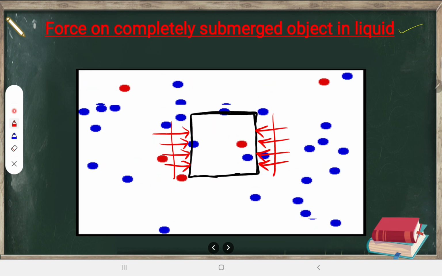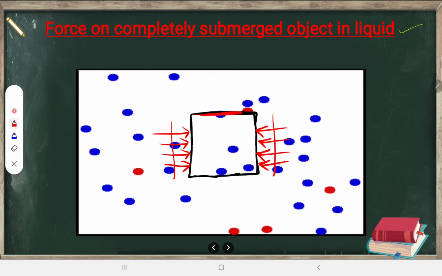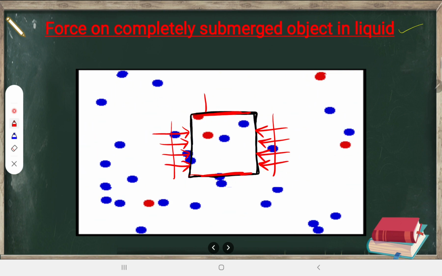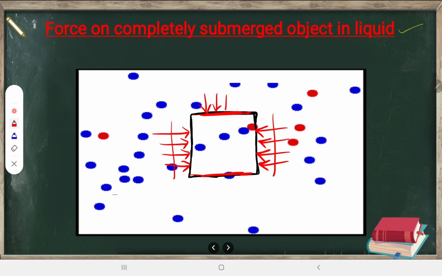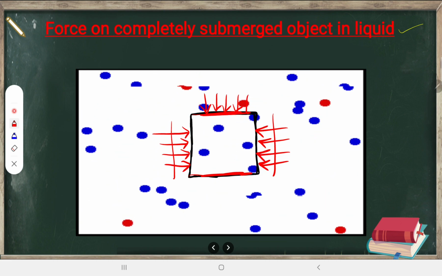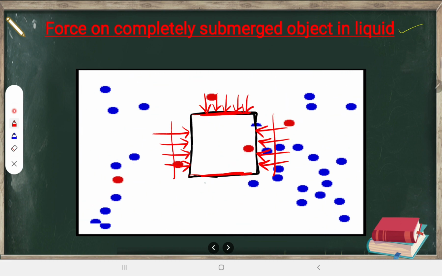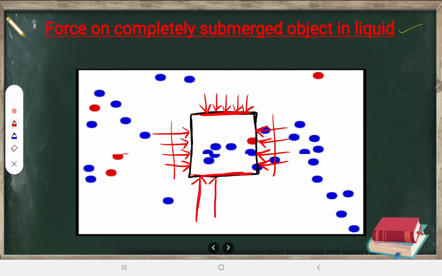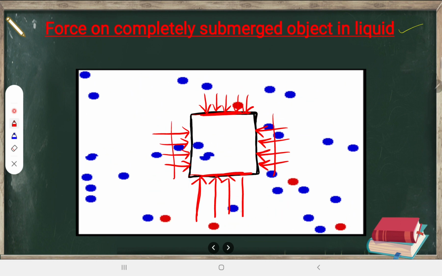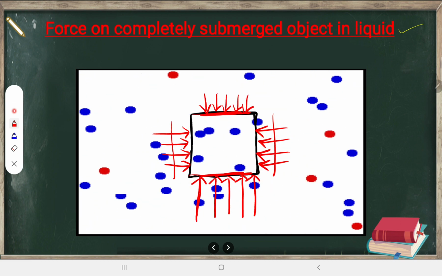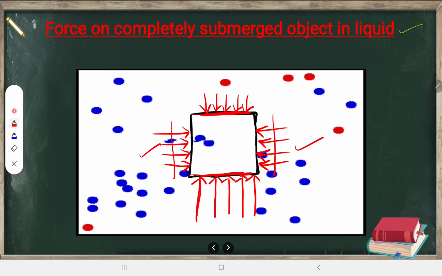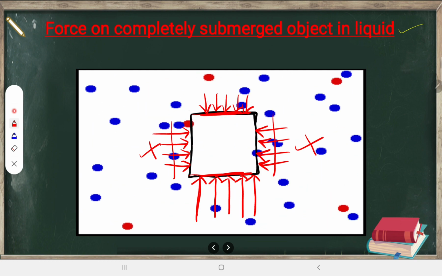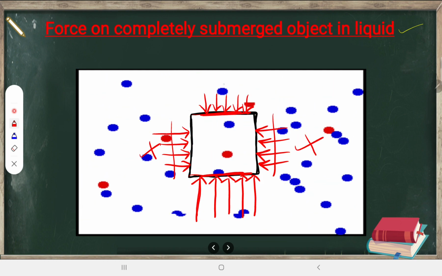We know about that. Now here there is an upper surface and there is a bottom surface also. On the upper surface, the molecules will be coming and hitting here. They are applying some force here. And at the bottom also there will be some force. The molecules will be applying some force here. Look at this, I am showing that also. And one thing you must have observed, this left force and right force cancelled each other, that we know. Now from the top I have shown these arrows a little smaller, that means less force.